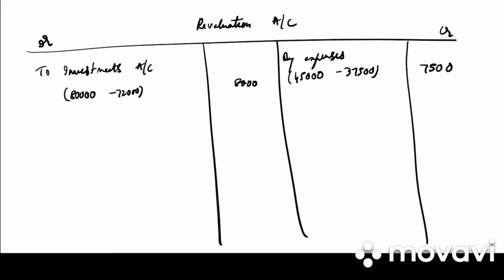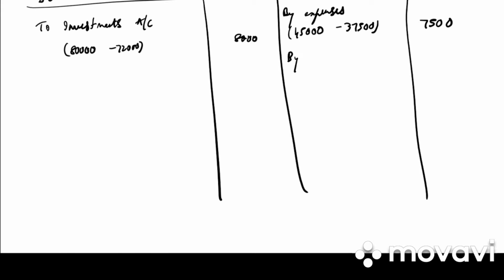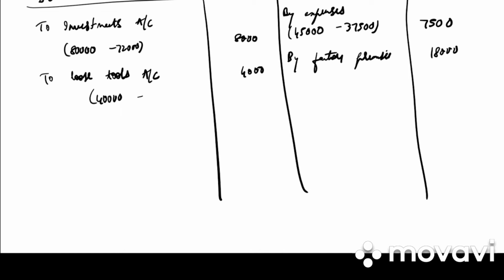Then factory premises is revalued at 2,43,000, which means there is an increase. So on the credit side by factory premises, 2,43,000 minus 2,25,000, 18,000. Loose tools, 36,000. So there is decrease in asset. To loose tools account, 40,000 minus 36,000, it is 4,000.